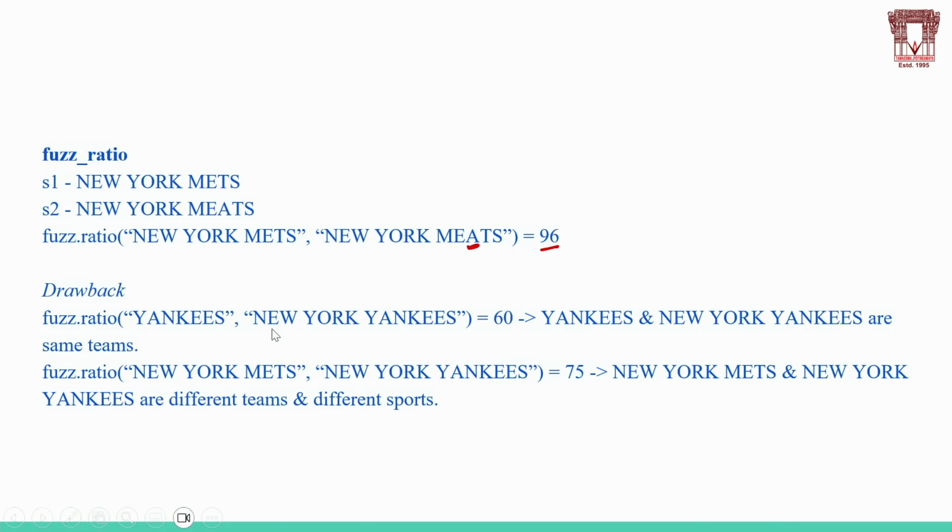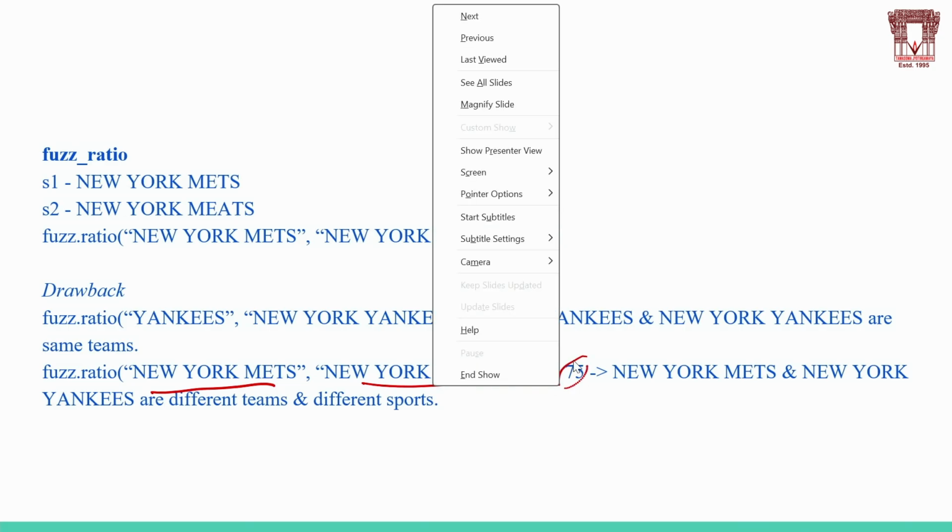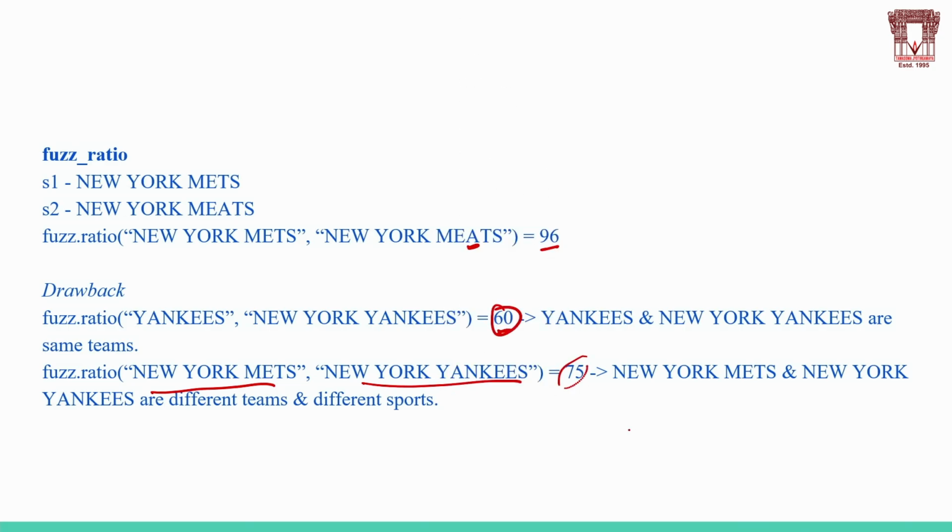Even if the two sentences are similar, it gives a lower percentage. Yankees and New York Yankees represent the same team, but it is giving 60%. This is the disadvantage in fuzz ratio. Coming to New York Mets and New York Yankees, these two are different teams, but it is giving 75% similar.